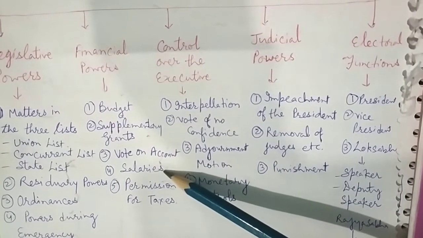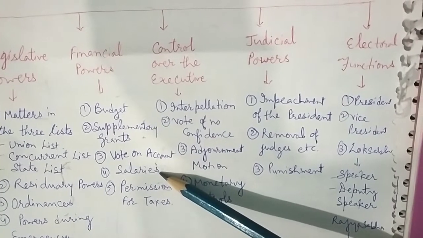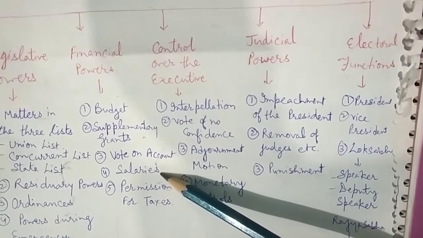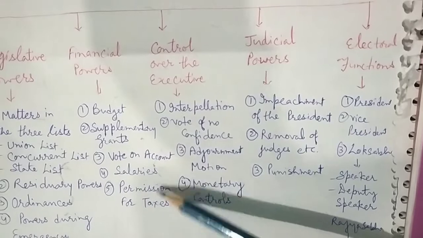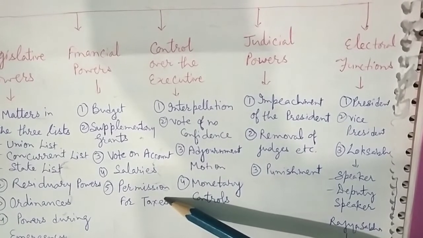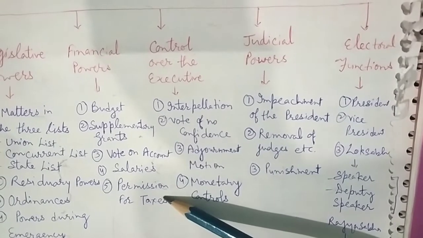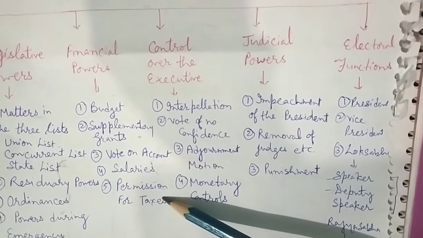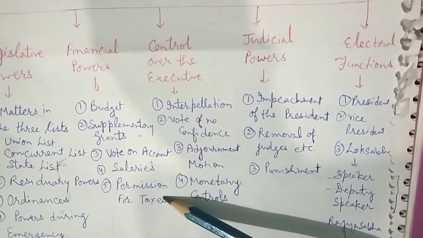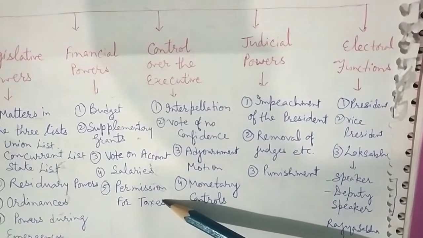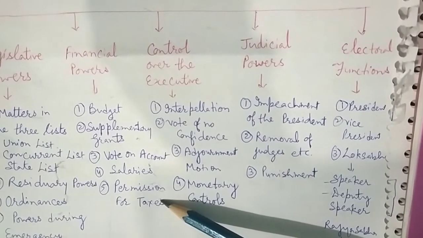Salaries. The salaries and allowances of MPs and ministers are determined by Parliament. Permission of taxes. No tax can be imposed or money spent by the government without the approval of the Parliament. In matters of finance, the Lok Sabha enjoys more powers than the Rajya Sabha.